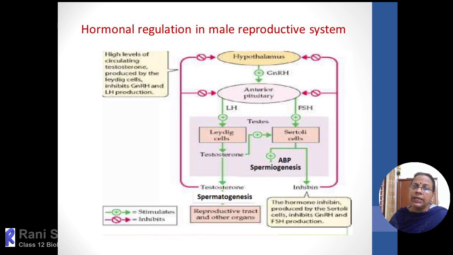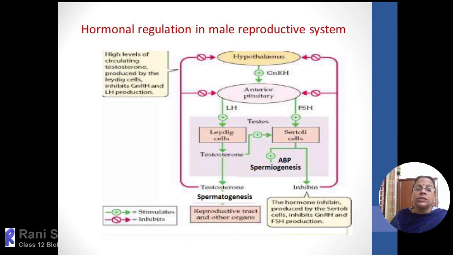On the other side, LH will stimulate the Leydig cells of the testis, and as a result, testosterone will be produced. Testosterone always stimulates spermatogenesis. Be very careful: here it is spermatogenesis, there it is spermiogenesis.